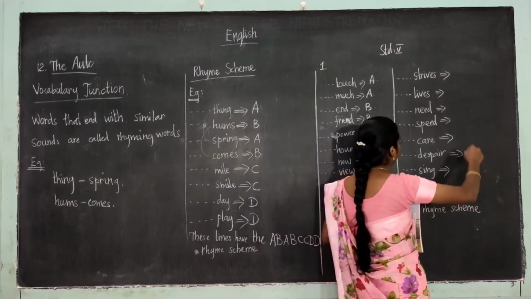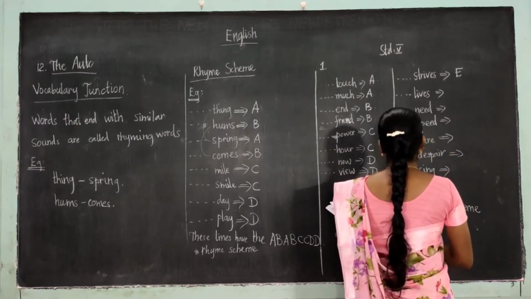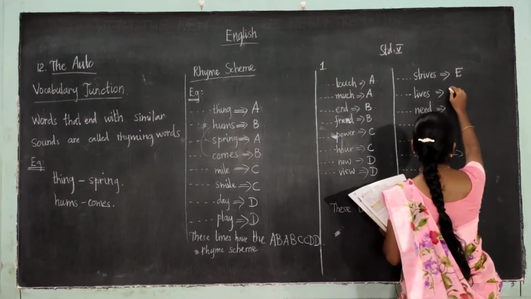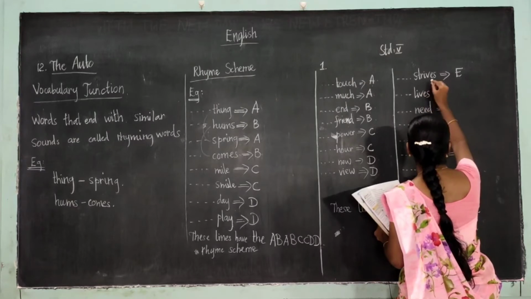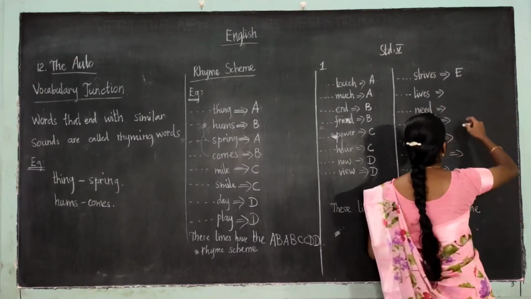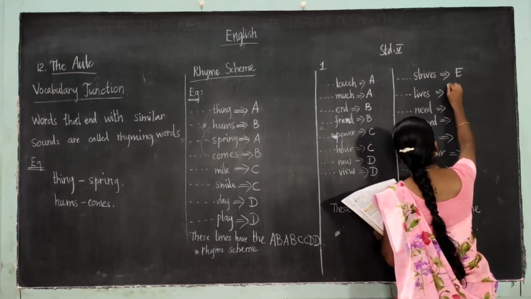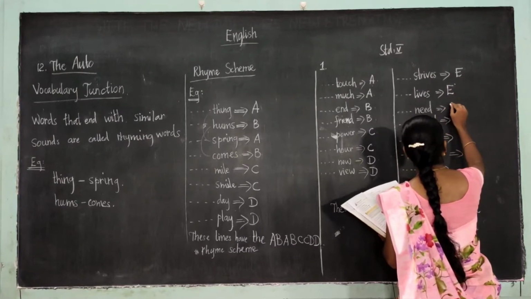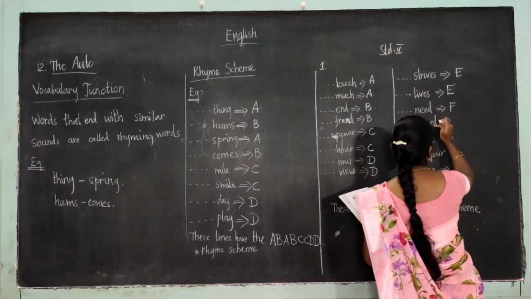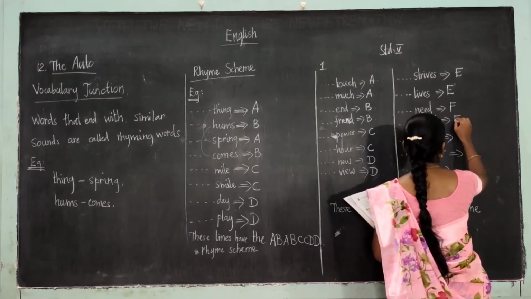Okay, stripes. E. The next one, lives. Lives is also E. Lives and stripes are the rhyming words. They both rhyme with one another. What letter have I written here? E. Then need. F. Speed and need are the rhyming ones. What letter have I written here? F. You have to write that letter.